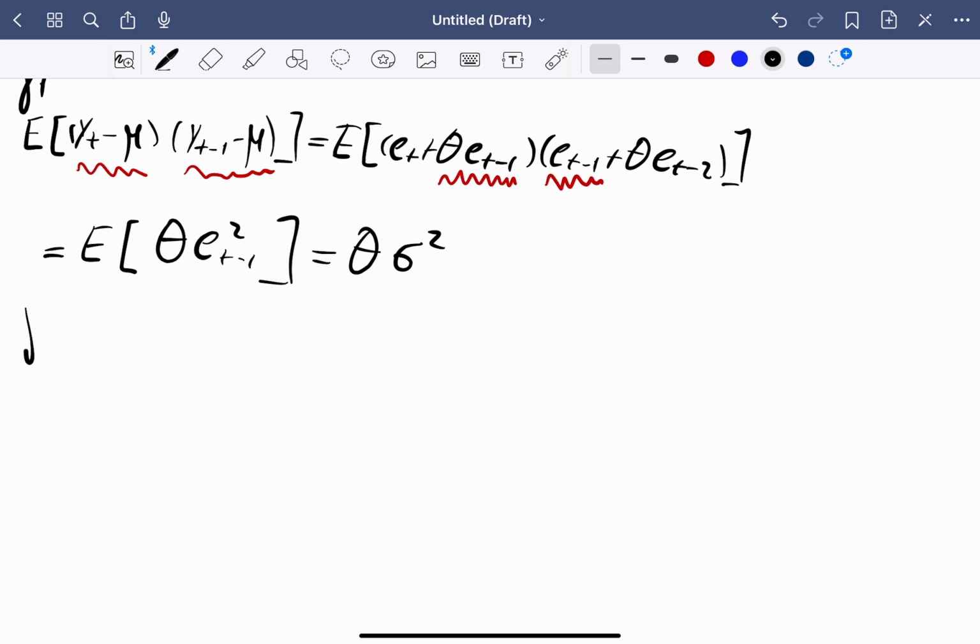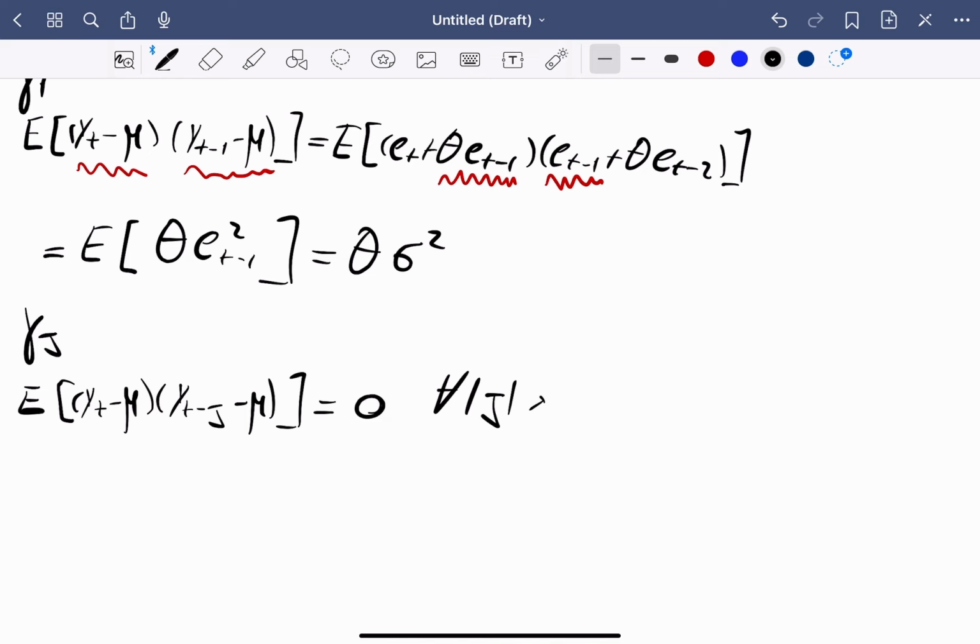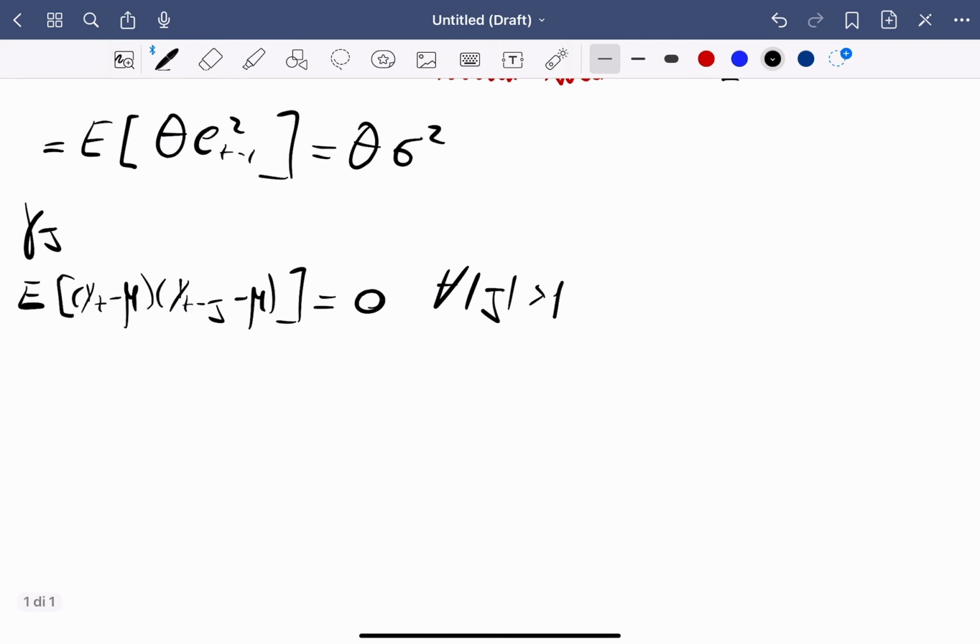Then we look at the general formula for the autocovariance. It will be the expected value of (y_t minus mu) times (y_{t-j} minus mu). That is equal to 0 for every j that is larger than 1, because we said that for the autocovariance to be larger than 0, it requires common shocks, and when j is larger than 1, in this case, there are no common shocks.